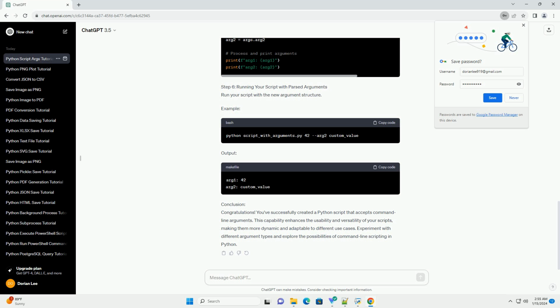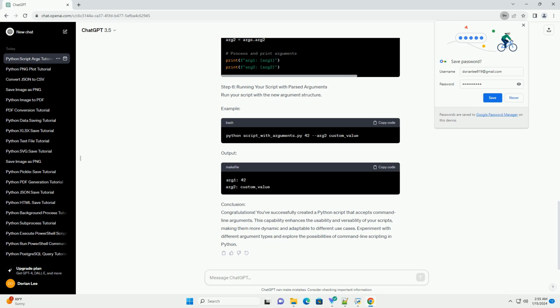Step 5. Parsing and processing arguments. Now that you can access the command line arguments, you can parse and process them according to your script's requirements. You may use libraries like argparse for more complex argument parsing scenarios. Step 6. Running your script with parsed arguments. Run your script with the new argument structure. Example. Output.